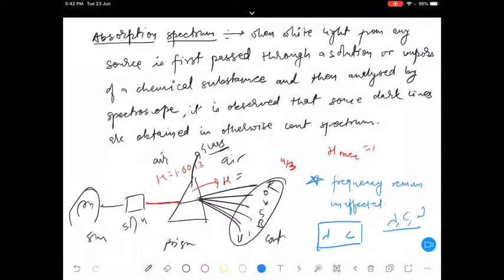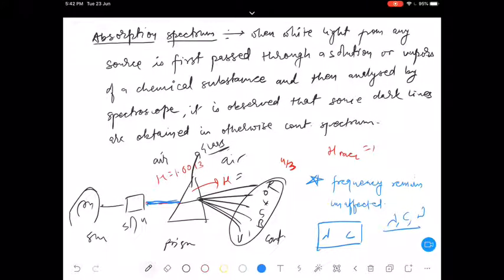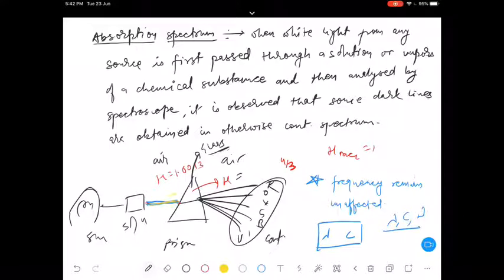So here, depending upon the wavelength of the light, this white light contains various different types of wavelengths, correct? These different radiations have different wavelengths. Depending upon the wavelength, they will have different diffraction.